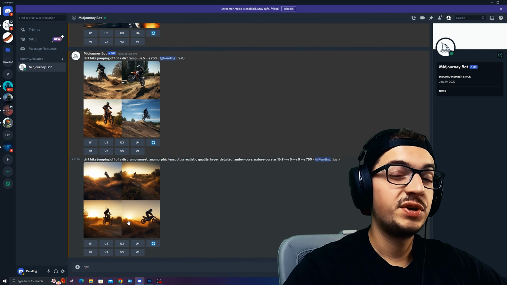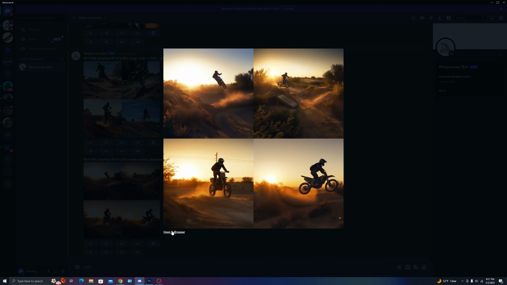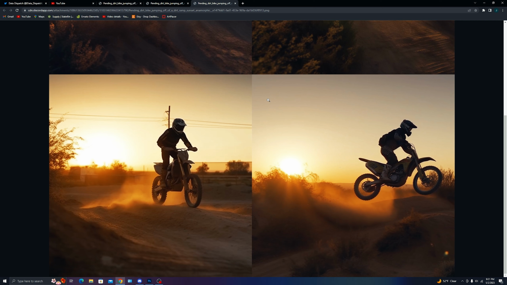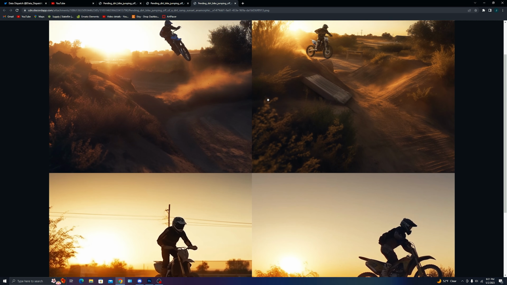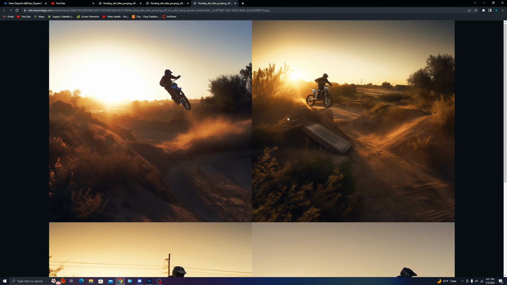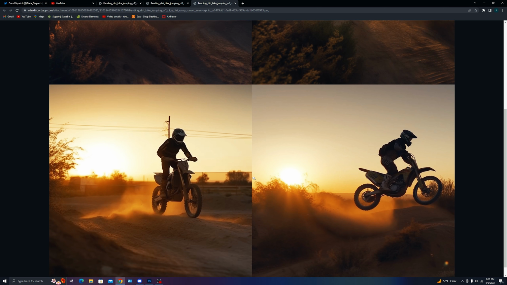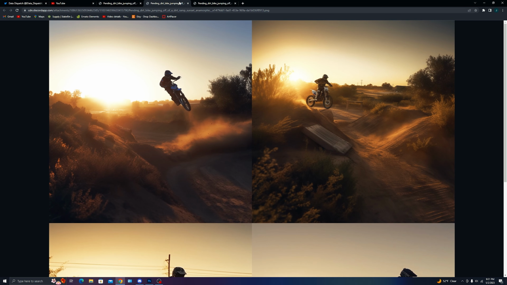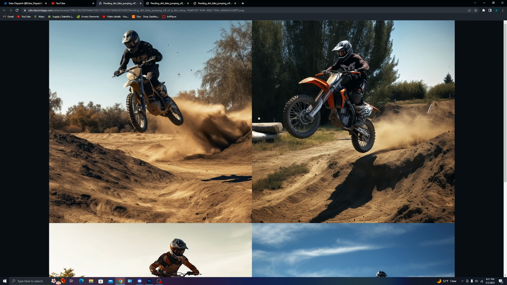So here are the actual pictures that are generated. Let's pop them up in the browser for you guys. You can see here are the specifics that we did highlight, and Midjourney did a great job actually generating these different types of AI photos. We did ask for more of that amber core with the sunset in the background, and you can see that each photo does have great lighting, showing some photo realism. Again, these top two are the ones that I like the most. Comparing to the originals that we had that were in different sceneries, the top two were the ones that I did like the most.